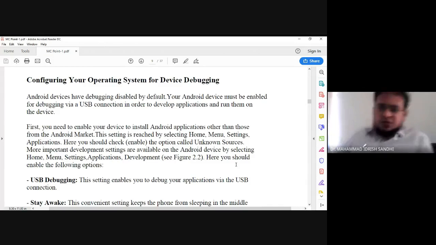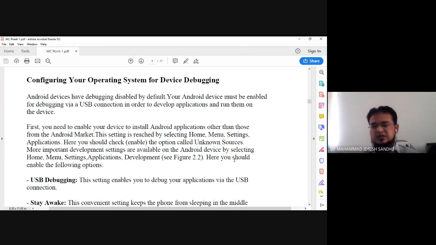Okay, so we are going to start configuring your operating system for device debugging. This mechanism is also very useful. Debugging, as you know, is nothing but step by step checking of the execution of our application, whether it is working smoothly or not.